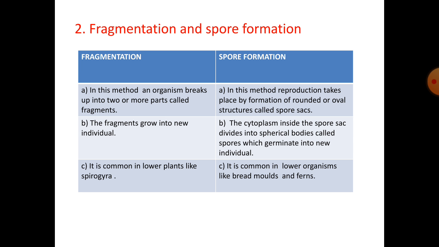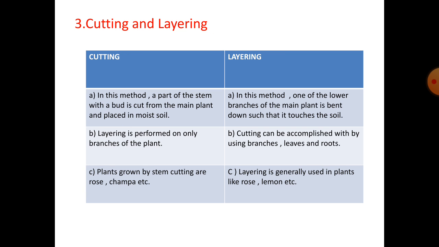Number 2. Fragmentation and spore formation. Fragmentation is a method in which an organism breaks up into two or more parts called fragments. Spore formation is a method in which reproduction takes place by formation of rounded or oval structures called spore sacs. The fragments grow into new individuals. The cytoplasm inside the spore sac divides into spherical bodies called spores, which germinate into new individuals. Fragmentation is common in lower plants like Spirogyra. Spore formation is common in lower plants like bread molds and ferns.